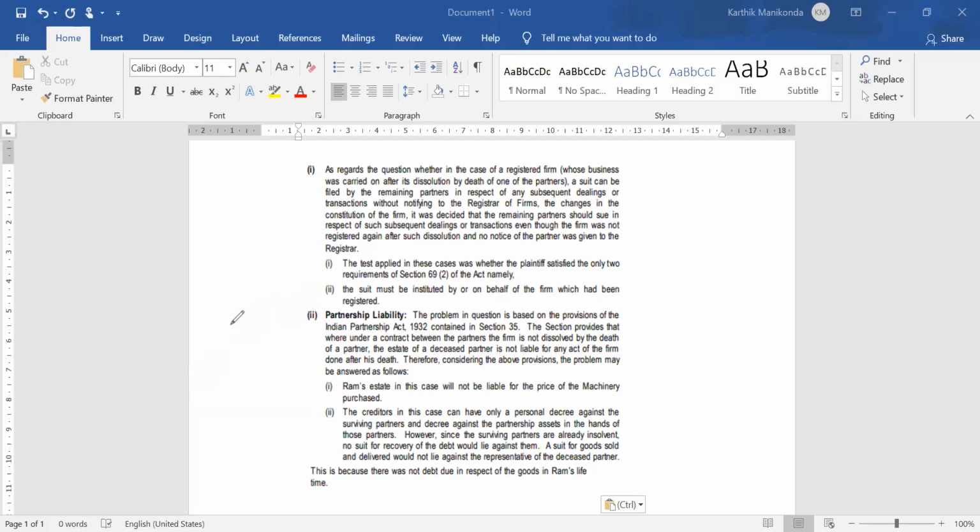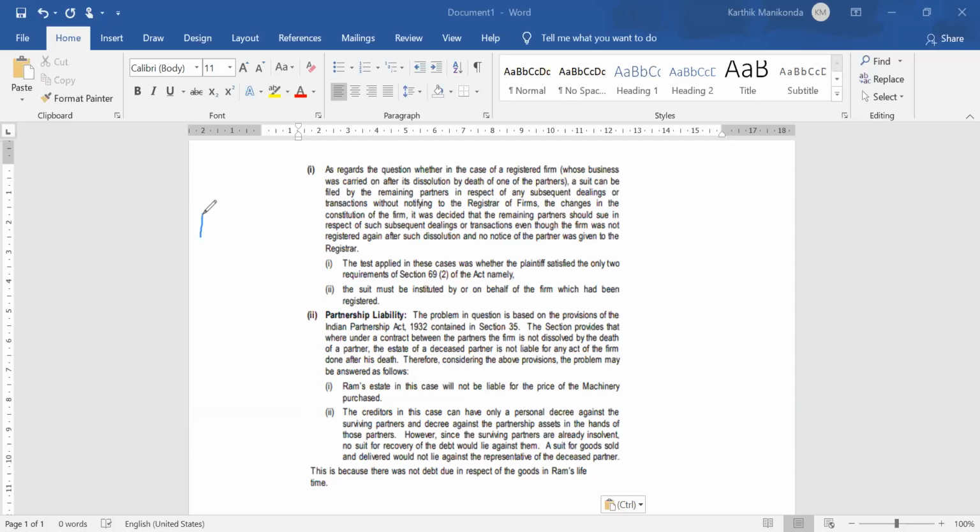So now one more important thing. I have a doubt in this question. Can I ask? Yes. So the purchase of the machinery was decided before Ram's death. So he is liable, right? Correct. So now you think about the book entry. When will the firm pass the entry in the books? After the goods are delivered or before the goods are delivered? After. Correct. So the liability in the books will arise after his death only, right?